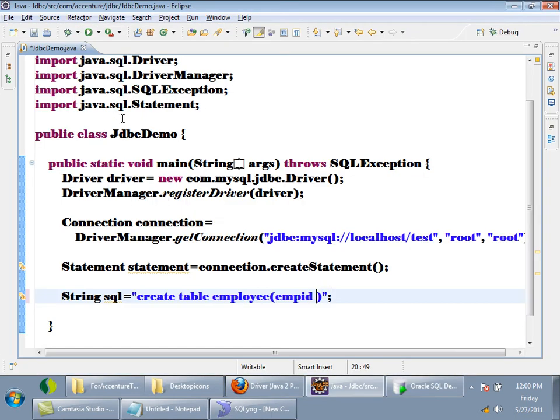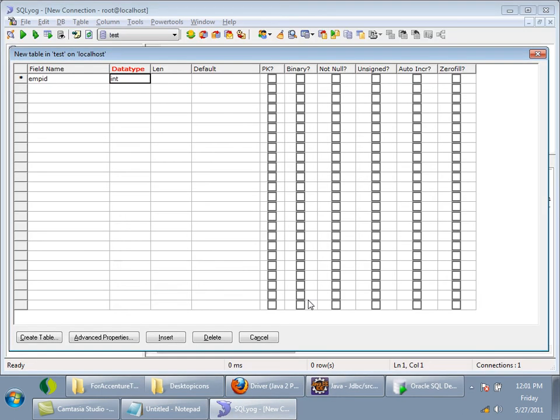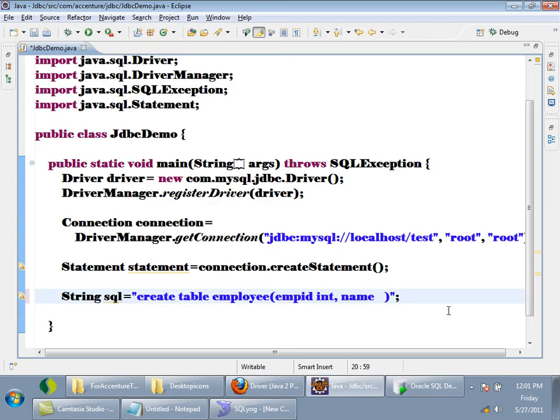EMPID int, comma, name varchar of some 30, comma, salary.